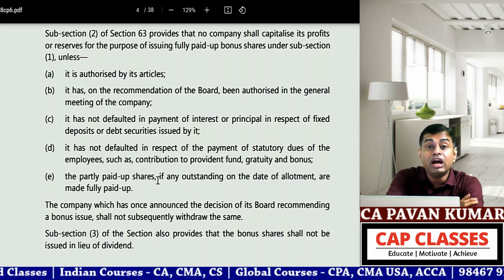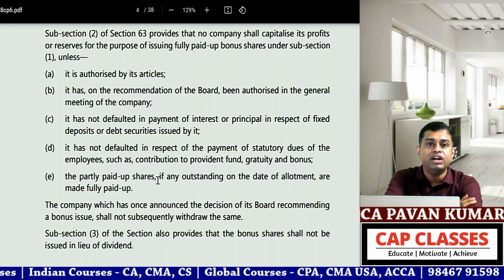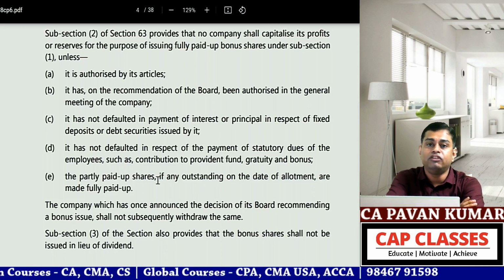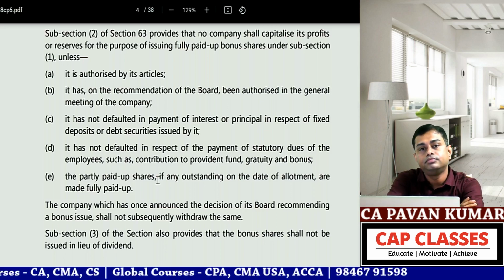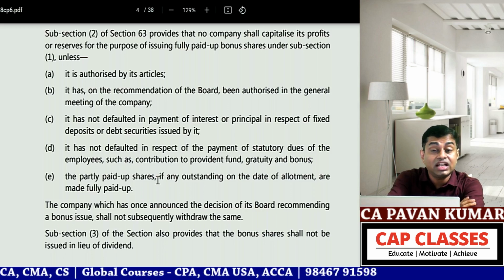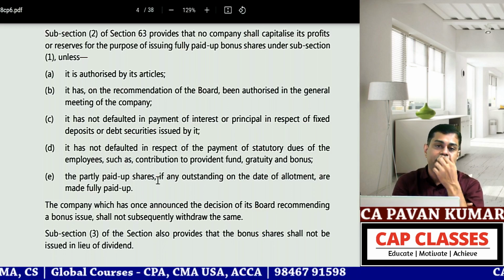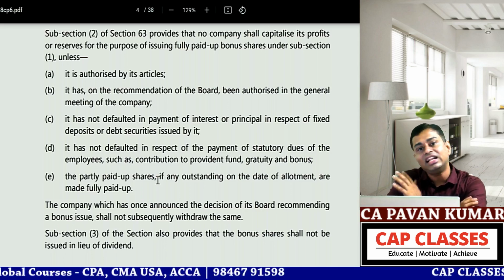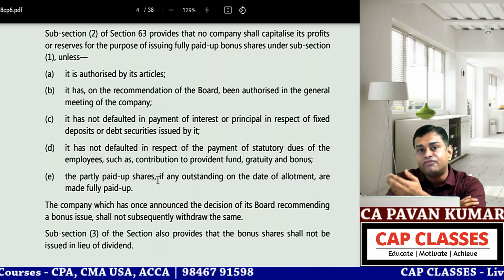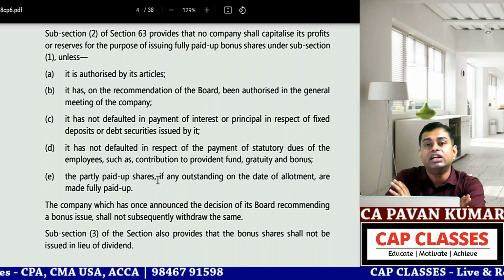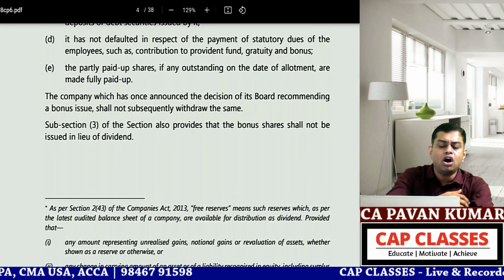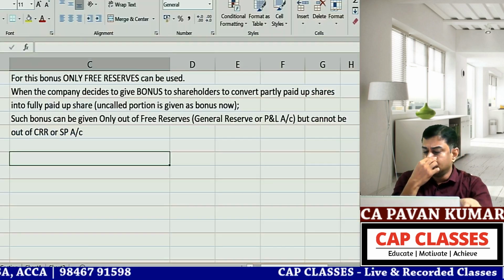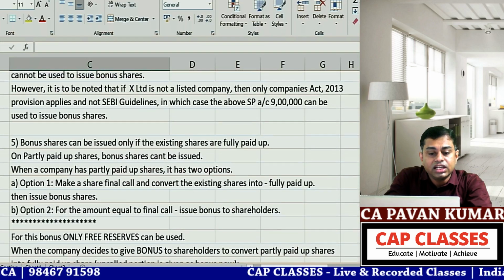Correct. So now you announce a dividend. When you announce a dividend, pay it in cash. After that, you cannot say, we do not have cash balances, we'll do one thing, we'll issue bonus shares. No. Bonus shares cannot be issued in lieu of dividend. In one year you declare bonus shares and you do not declare dividend, that is allowed. Once you declare dividend, after that you cannot issue bonus shares in lieu of dividend. That is the provision. But all these things will not affect any of your accounting procedures. So this is point number 5.